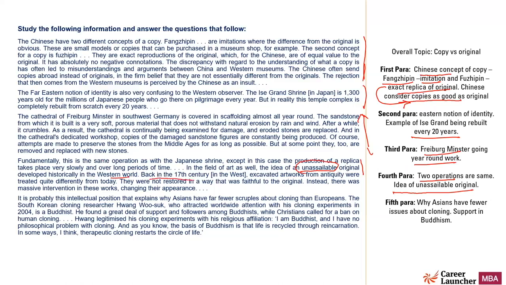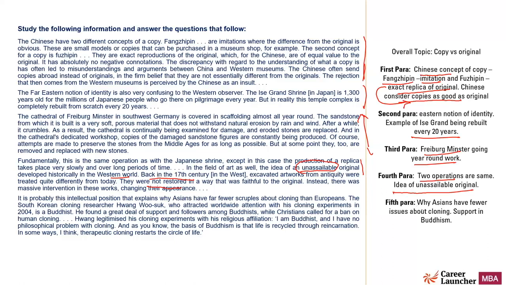Then it talks about how, in the 17th century, there was a different approach. If some artwork was excavated, it was treated quite differently from today. During those days, they were not hesitant to intervene in a way that was faithful to the original, right? There was massive intervention in these works during those days, but now it has changed. They don't do any restoration work nowadays. That is what the fourth para is all about.